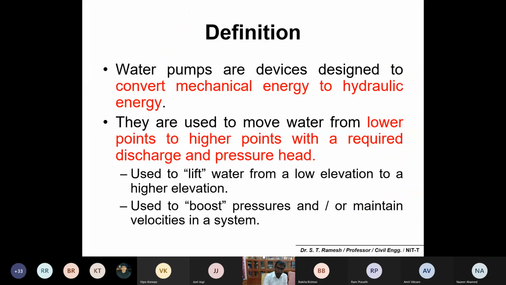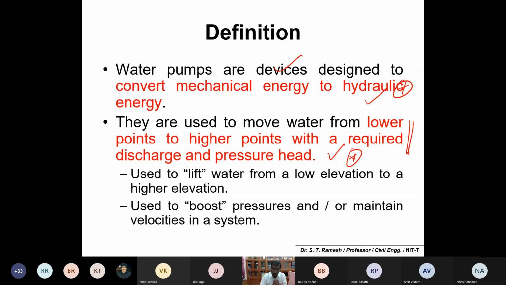So the definition of pumps: water pumps are devices designed to convert mechanical energy to hydraulic energy. Please remember this point: conversion of mechanical energy to hydraulic energy. The primary importance is to move water from a lower point to a higher point with the required discharge and pressure head. This is the primary requirement or objective of pumping.